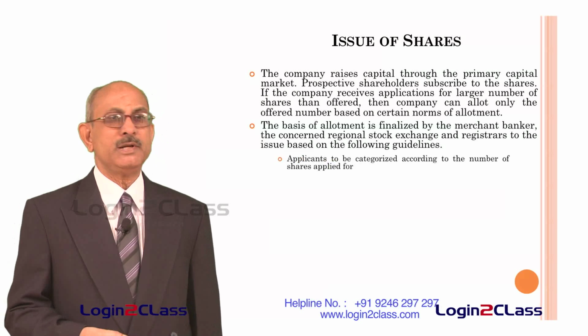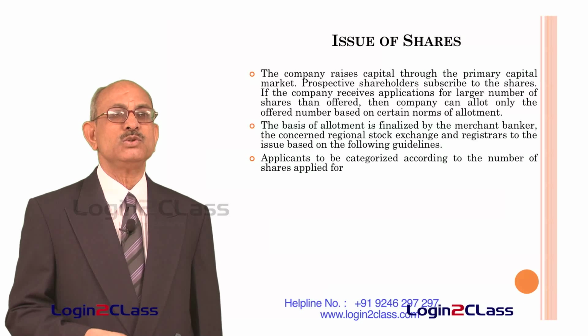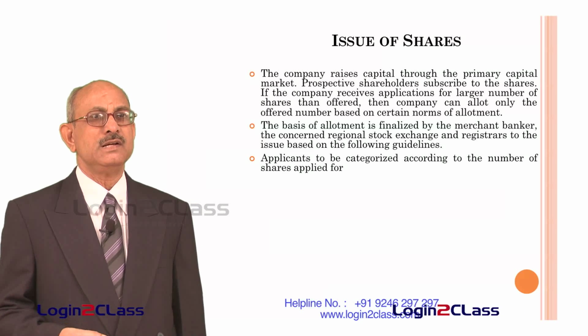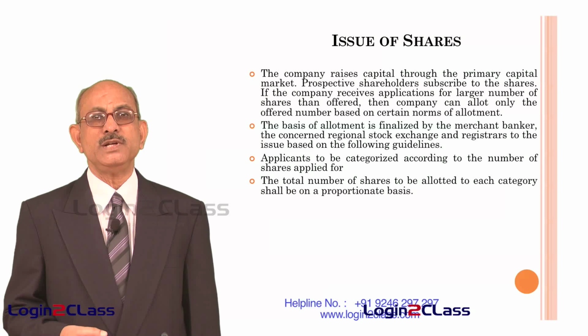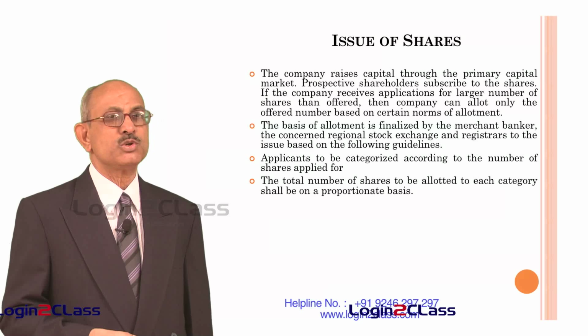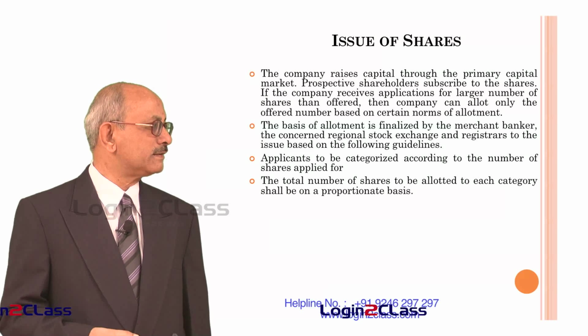According to this, applicants are required to be categorized according to the number of shares applied for. That means those who have applied for a smaller number of shares and a larger number of shares. The total number of shares to be allotted to each category shall be on a proportionate basis. So depending on the category, it has to be on a proportionate basis.